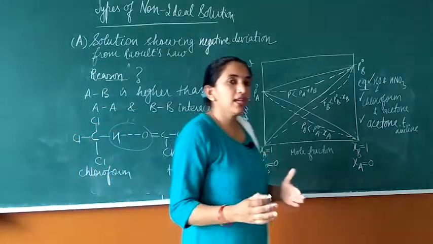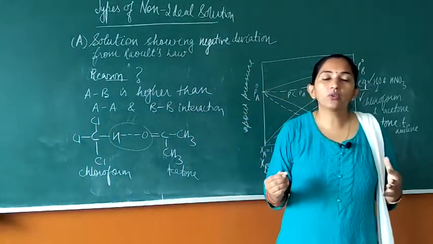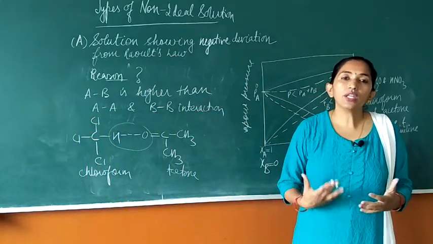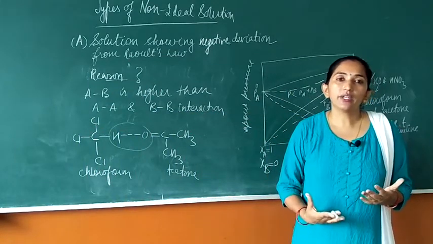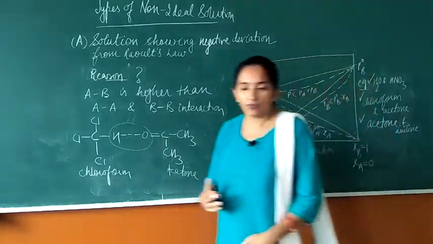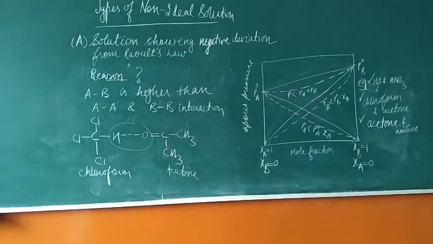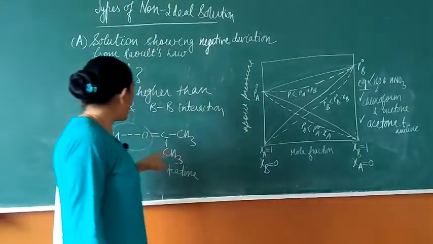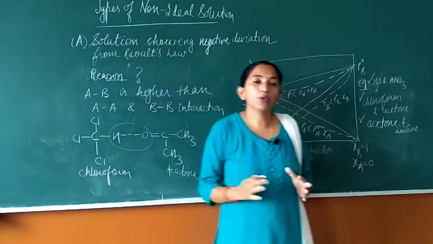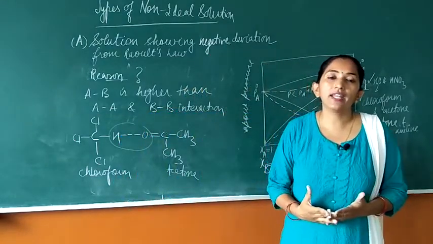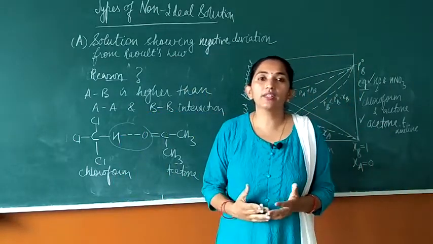The A and B molecules are now going to interact, they will get bound to one another. Hence, more heat will be required to get them to escape into the vapor state. So as a result, students, since the intermolecular hydrogen bonding is formed here, the two components will get attached and be held together, and hence more heat will be required to get them to escape.